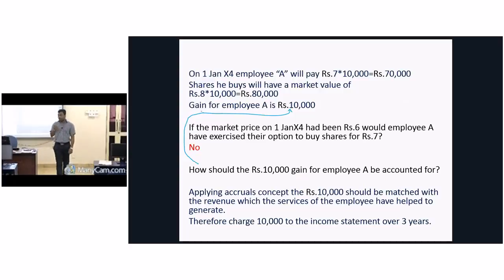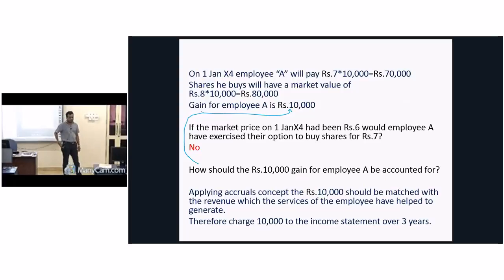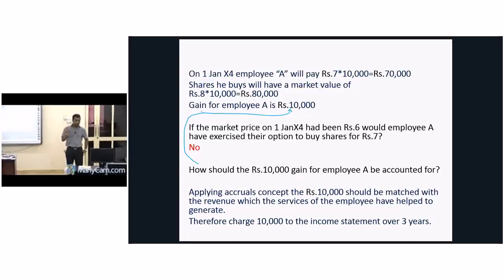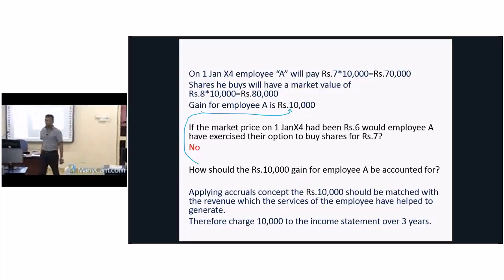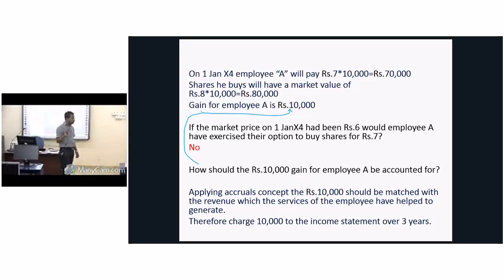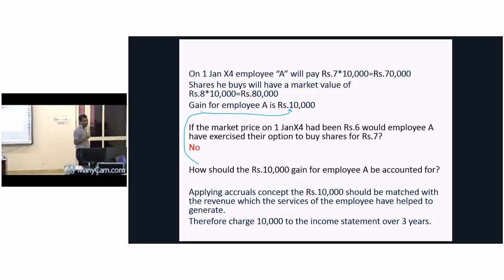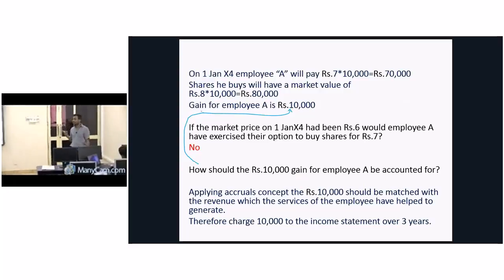Now we are going to learn how to account for this 10,000. What kind of share-based transaction is it? I told you 2 types of share-based transactions. What are those? Equity settled share-based transaction and cash settled share-based transaction. What is this? This is equity settled. Why? At the end of the period, employees are allowed to take shares. Therefore, we call it an equity settled share-based transaction. Understand?